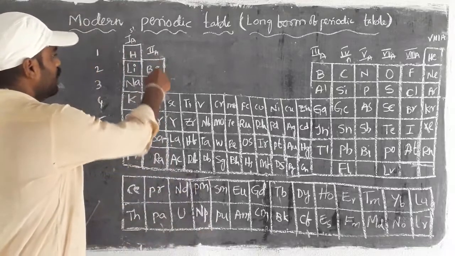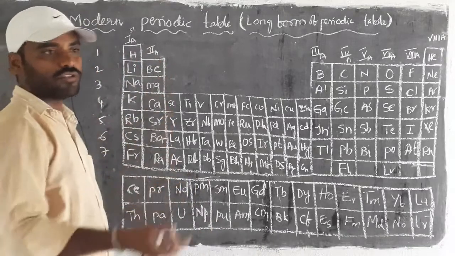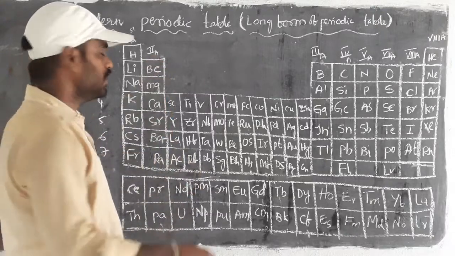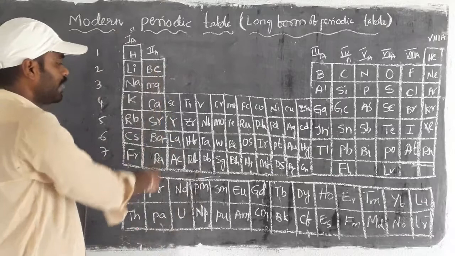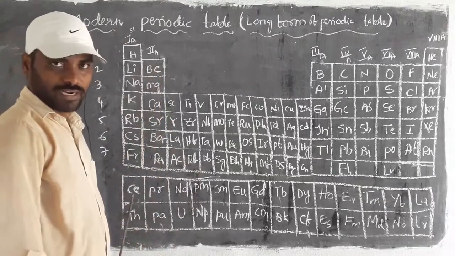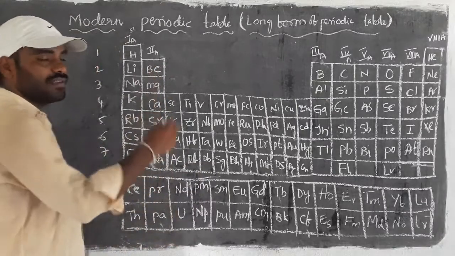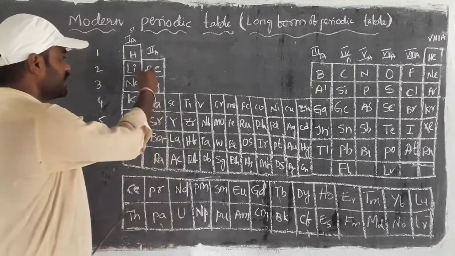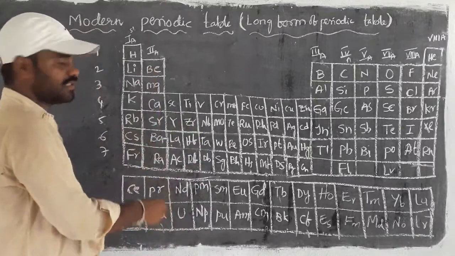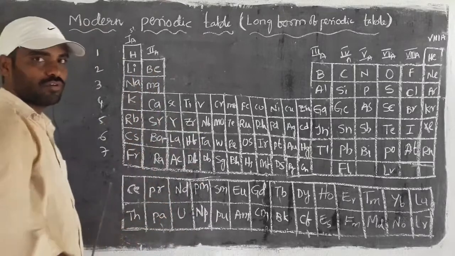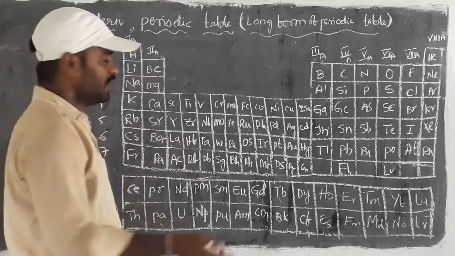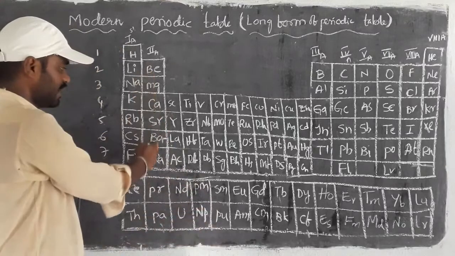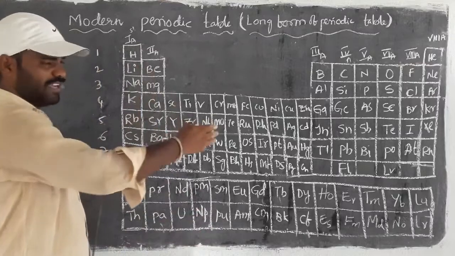Same thing, this base nature of compounds generated by these second group elements, for that these particular metals we call alkaline earth metals, because these metals are present in the earth crust. But the first group elements we call alkali metals, and the second group we call alkaline earth metals. This is only present in the earth crust, and we can get these in the form of salts.